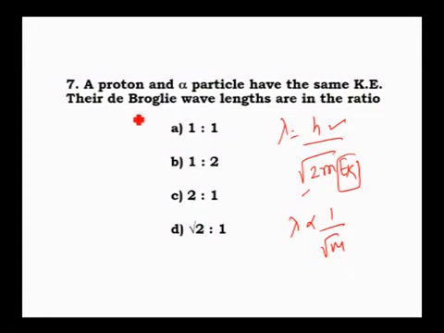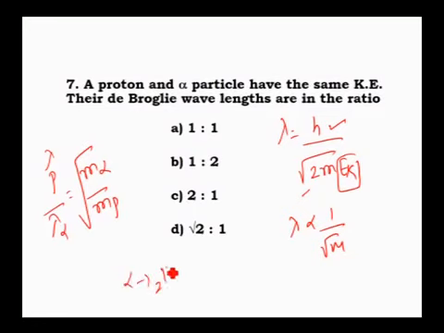Now, to find the ratio of proton to alpha particle, I am going to take the wavelength of proton divided by the wavelength of alpha particle, which is equal to root of mass of alpha divided by mass of proton. Correct? Because it's inversely proportional, therefore lambda p by lambda alpha is equal to root of m alpha by mp. Alpha particle means 2He4.